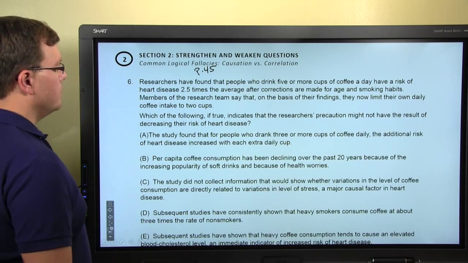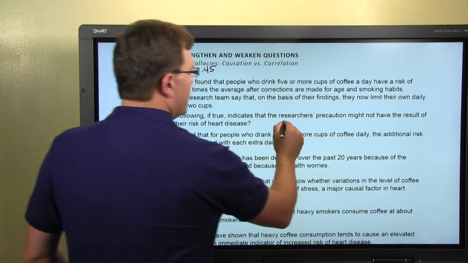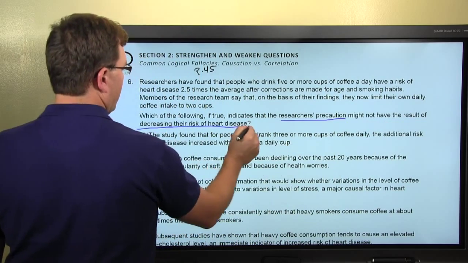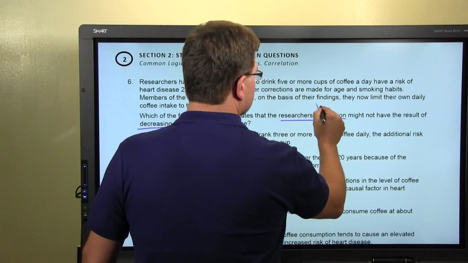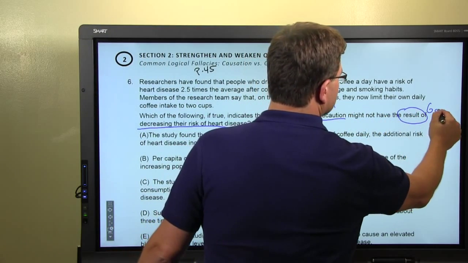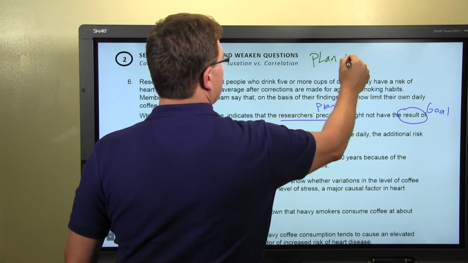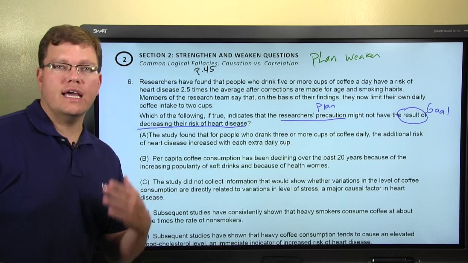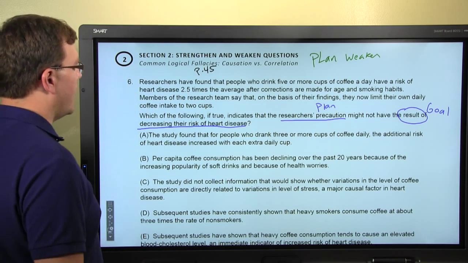So looking at problem number 6 on page 45, we see: which of the following indicates the researcher's precaution might not have the result of decreasing their risk of heart disease. This is a plan question. The researcher's precaution means a plan, and the result means the goal. So our two-word code here is going to be plan, weaken. We're going to say their plan isn't really going to work out here. Let's see what we've got.